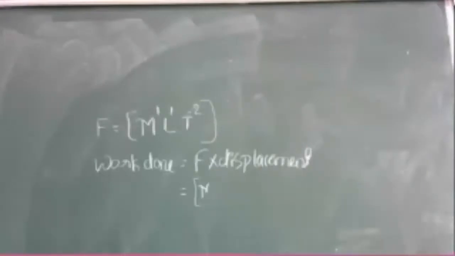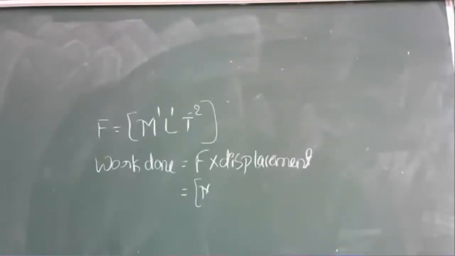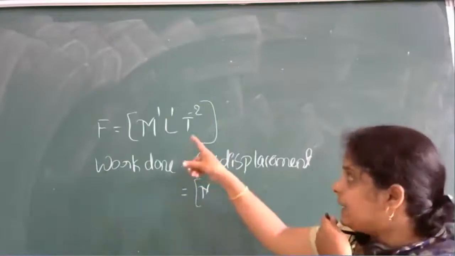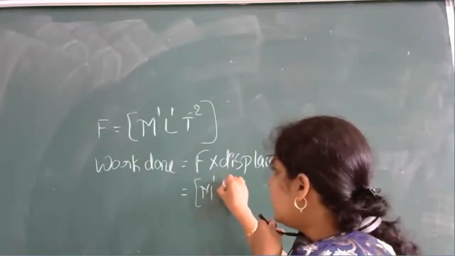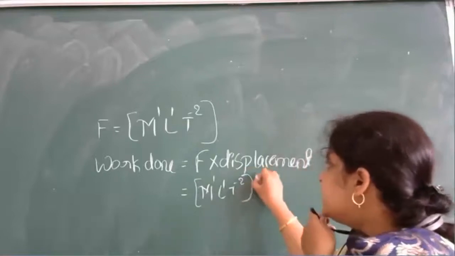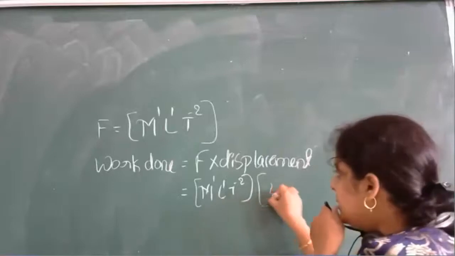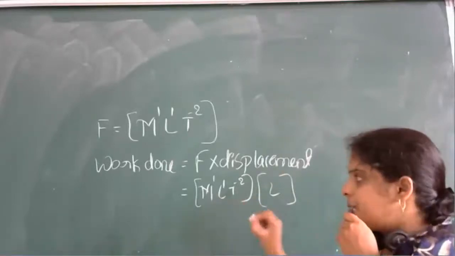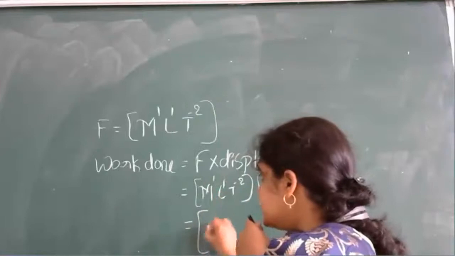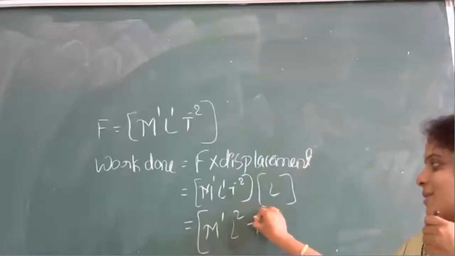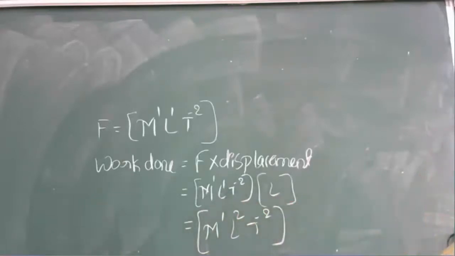See, here we have work done equal to force into displacement. If you don't know force, you can take it as mass into acceleration and then simplify. But now I have force directly as M raised to 1, L raised to 1, T raised to minus 2. Displacement, I told you already, is nothing but L. Correct? Therefore, in one bracket, this is M raised to 1, L raised to 2, T raised to minus 2. This is the dimensional formula for work done.